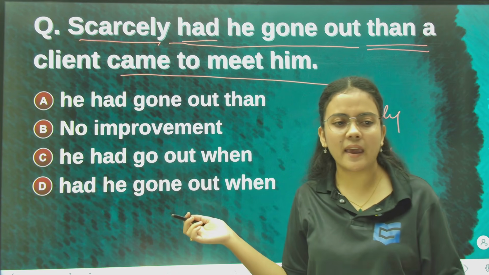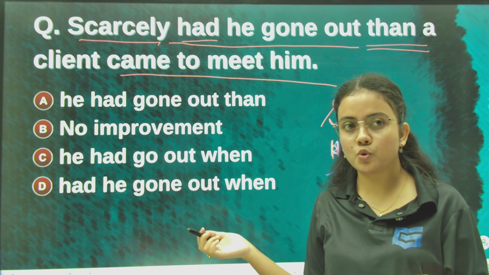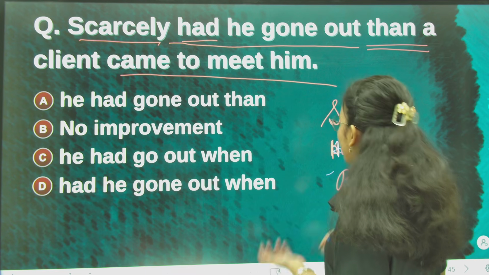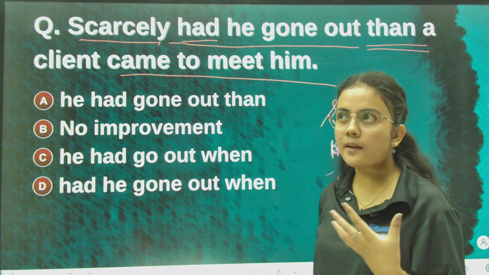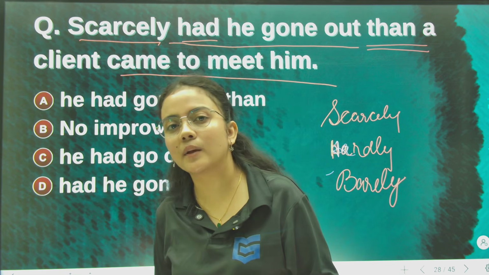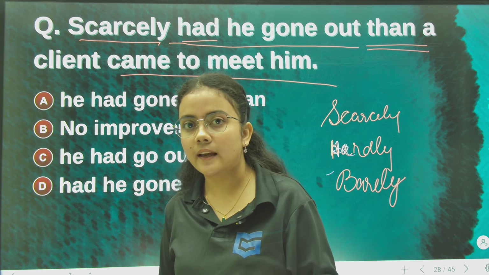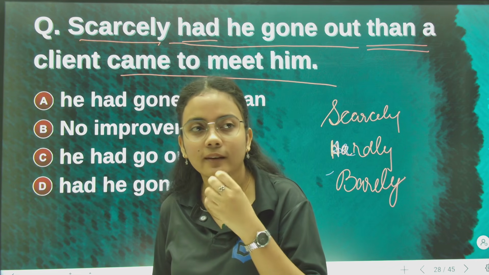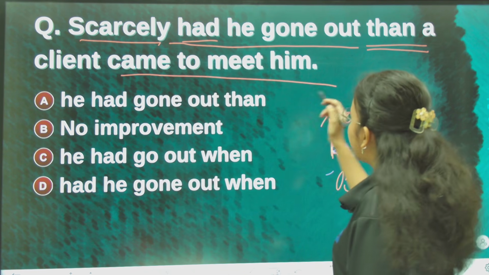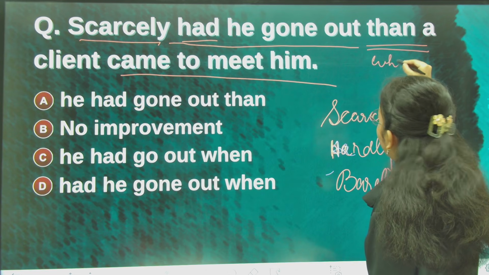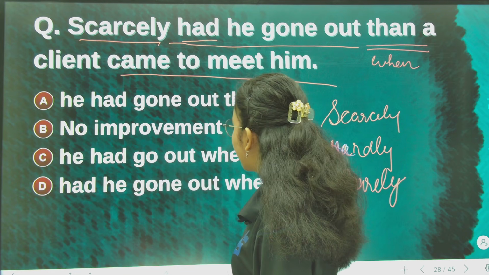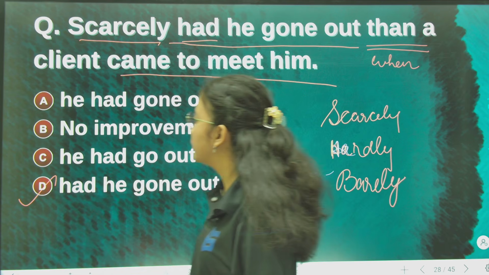Okay, he just barely went out. We use barely, hardly, and so on. So we use words like these. When he had just gone out and at that moment another client came, in English that at-that-moment becomes when. So, scarcely had he gone out when a client came to meet him. Had he gone out when a client came to meet him? D will be the correct answer.